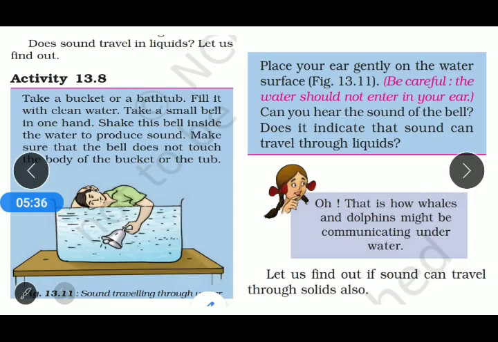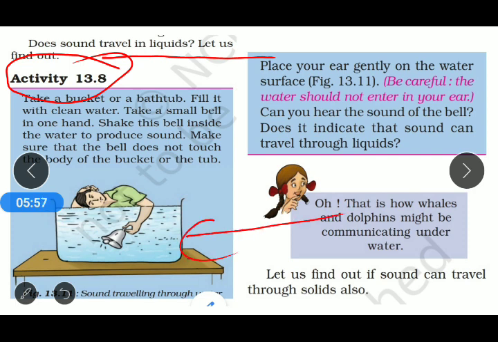Now, as we go through and find out whether sound travels in a liquid, for that purpose we are performing an activity, and in your book that activity is Activity 13.8. In that activity, what do we require? We require simple material, like a tub, a bathtub or a bucket. In it we require water.